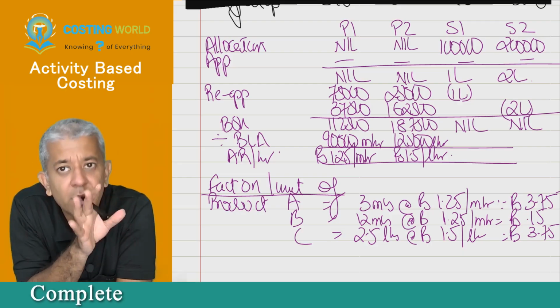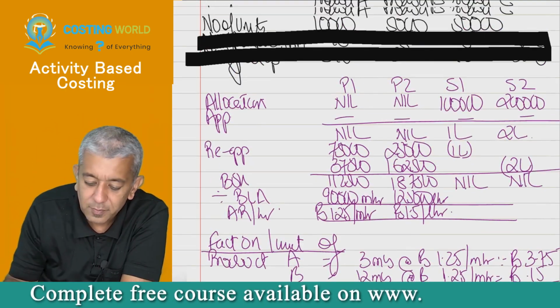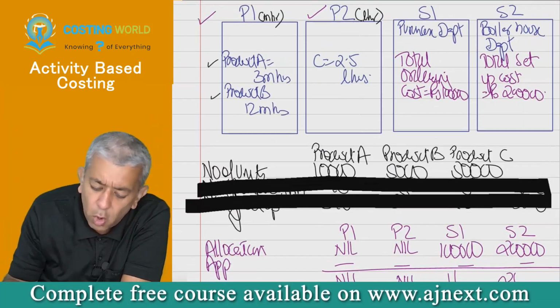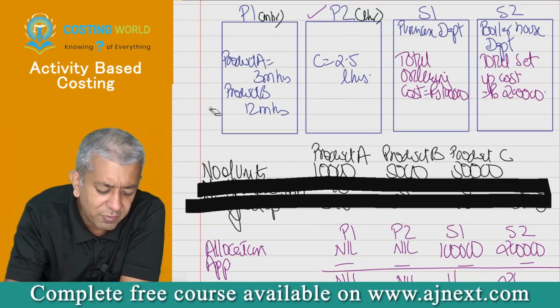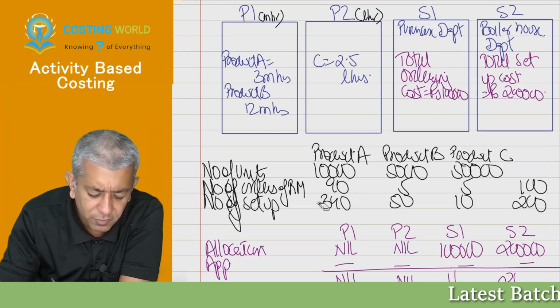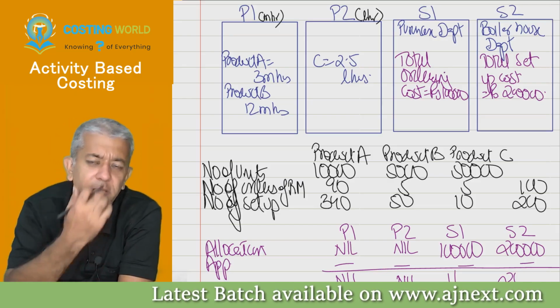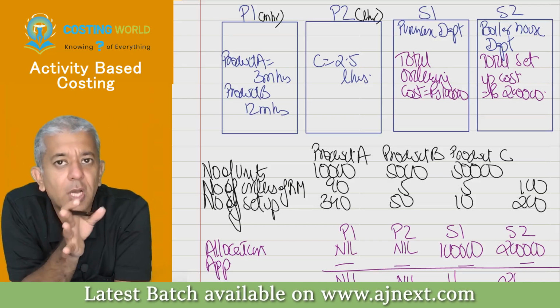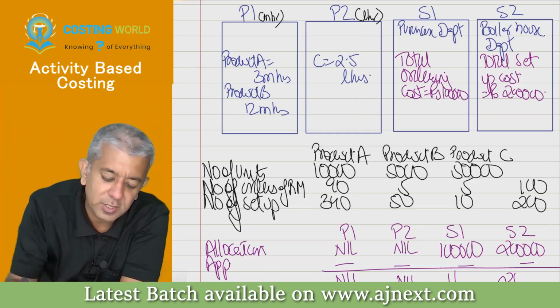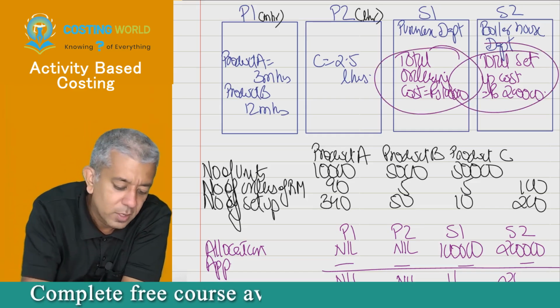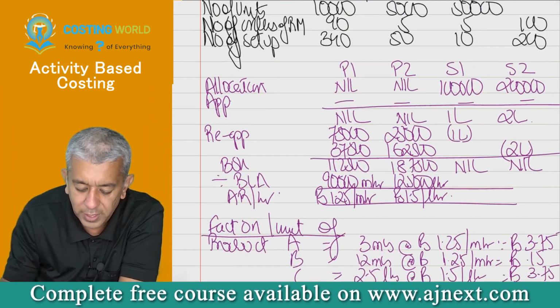Now see, once you all have done that, this is almost close to whatever I have taught you in the last 1 month of absorption costing. I have taught you almost this particular thing only: how to charge overheads to the product. So these are the overheads of the company. How to charge these overheads to your products?